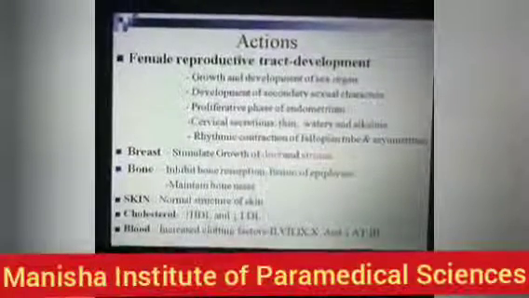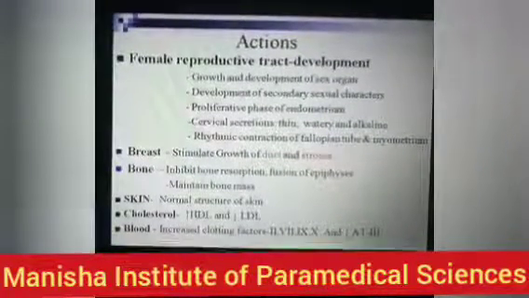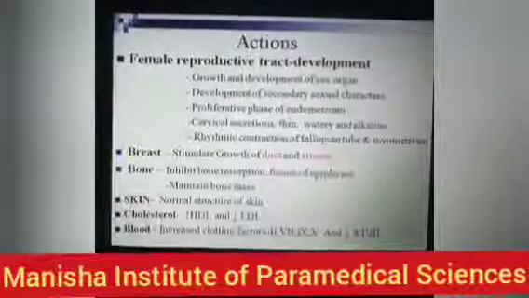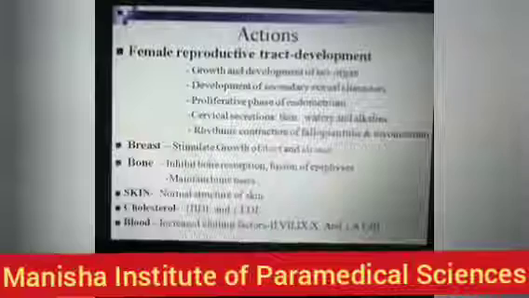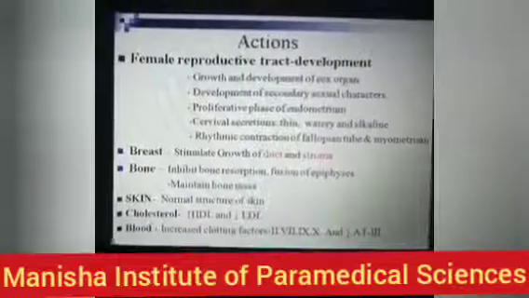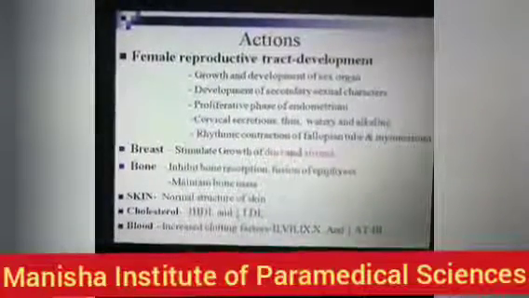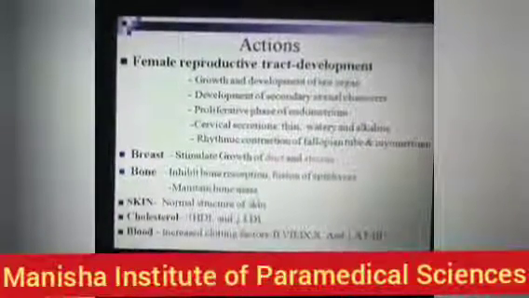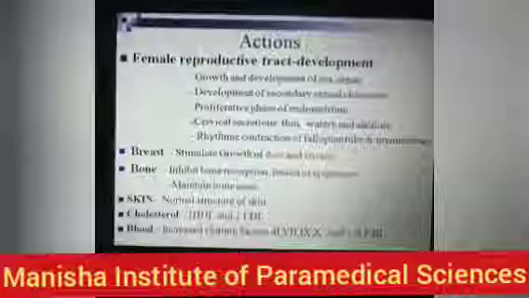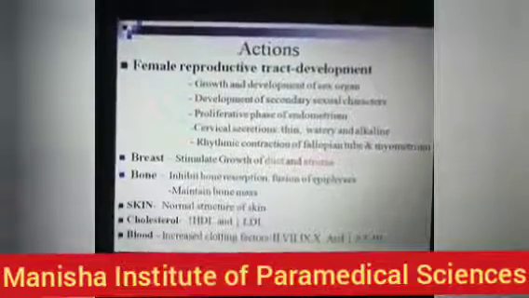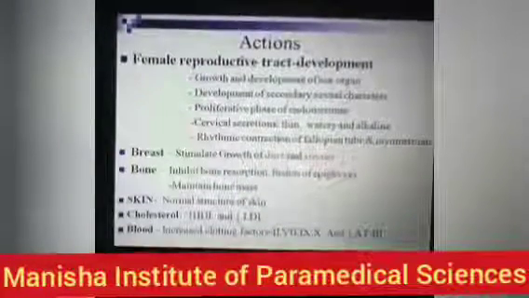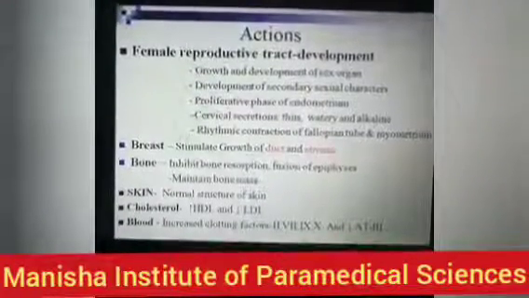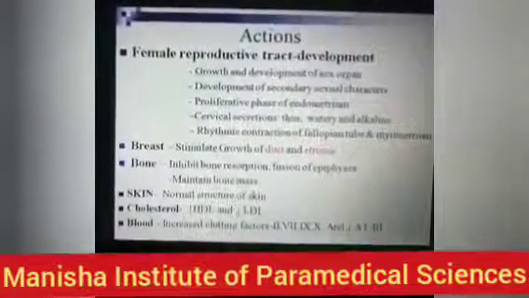Now what are the various pharmacological actions of estrogen on the female reproductive tract? Estrogen is concerned with female reproductive tract development, that means growth and development of the sex organs in the female, and development of the secondary sexual characters.